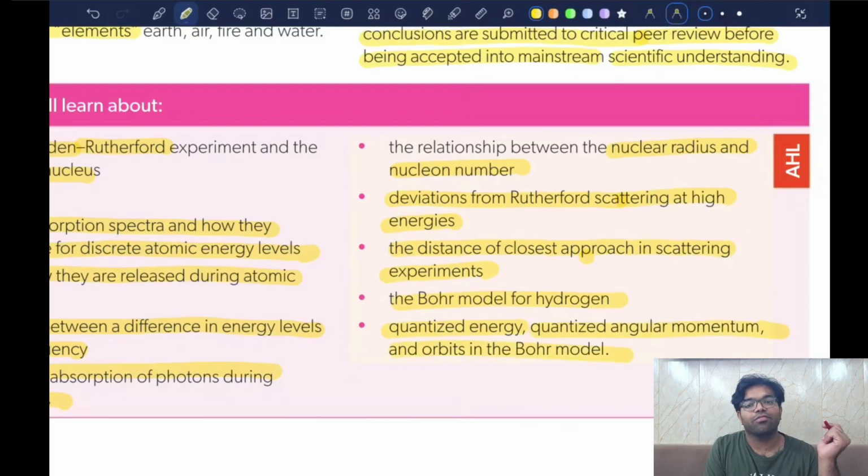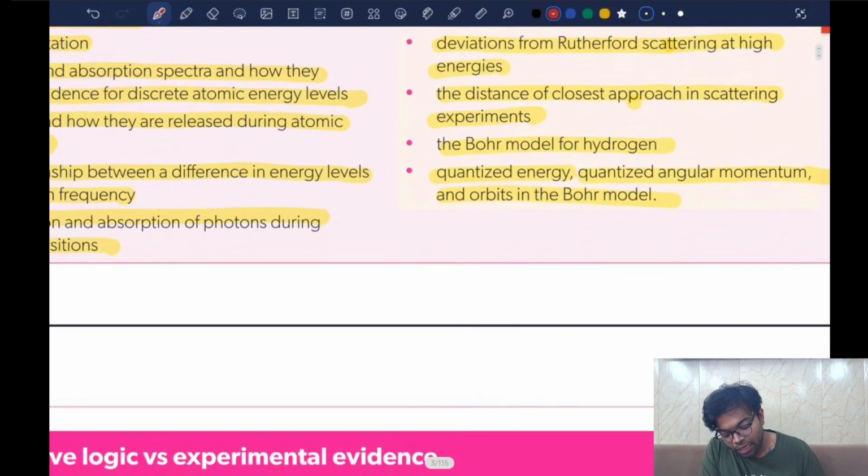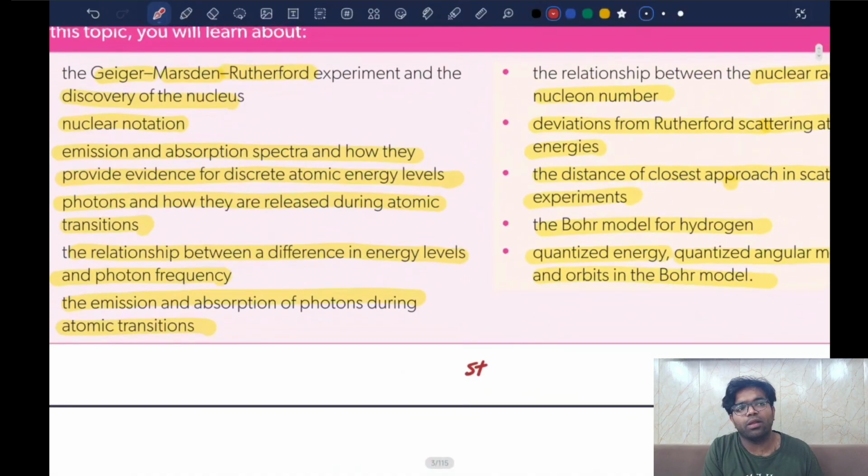I know this is a UK based curriculum, but if you were to look at it from the Indian NCERT perspective, you are basically going to cover structure of atom. It's a chemistry chapter. Then you're going to learn about photons, and I think you will learn about the photoelectric effect, the dual nature of matter and radiation.